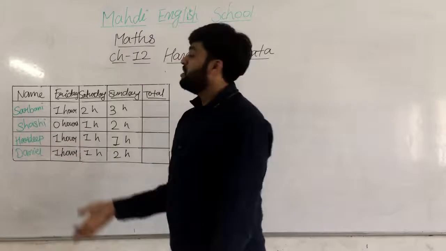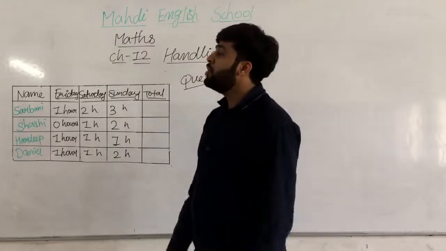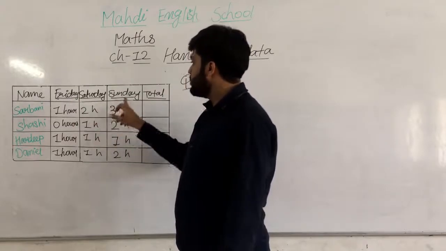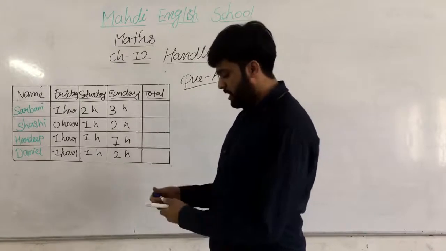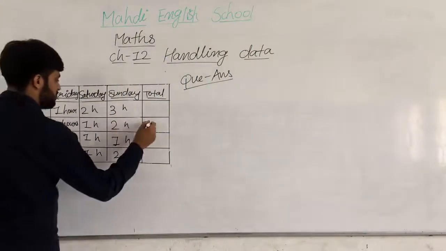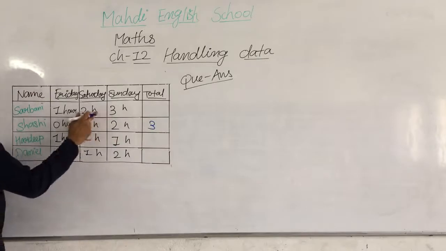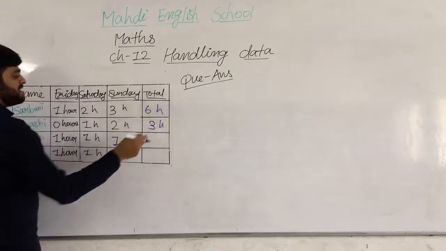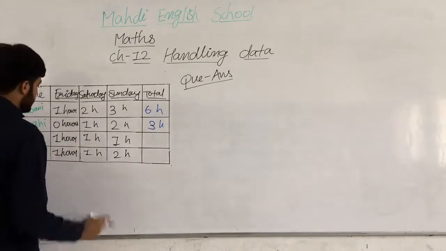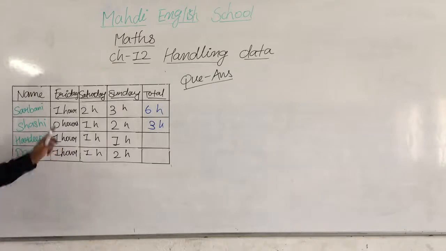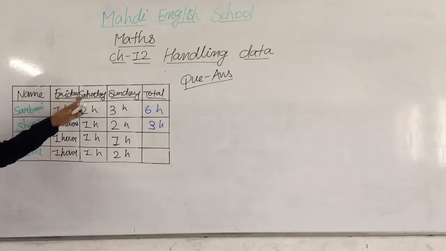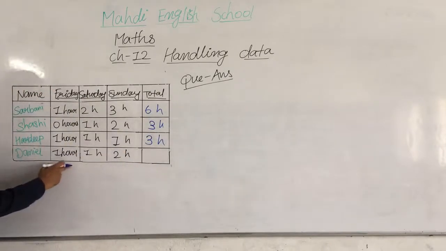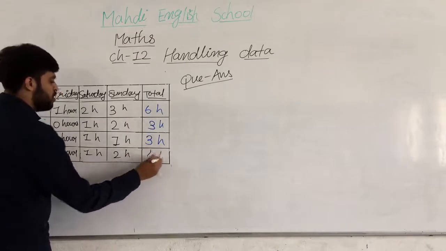Sakshi was not given time on Friday. Saturday she took 1 hour, on Sunday 2 hours, and total how many hours, my dear students? 2 plus 1 is equal to 3, and Shabni's 3 plus 2 is equal to 5, 5 plus 1 is equal to 6. What is the meaning of H? H means hours. Okay, and then here Hardeep: Friday 1, Saturday 1 and Sunday 1, 3 hours, and Danny 1 hour and 2 hours is equal to 4 hours.